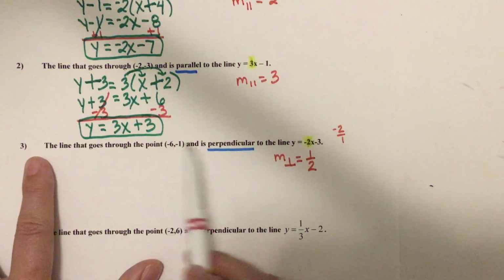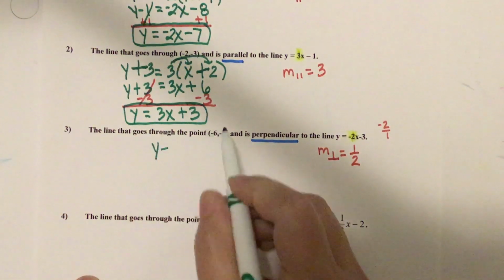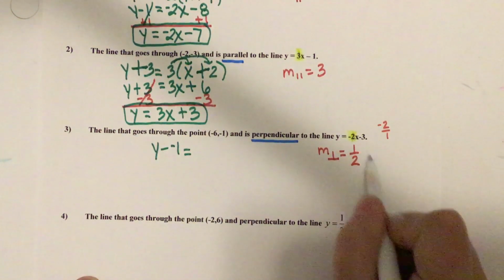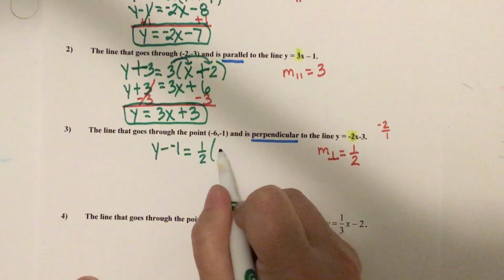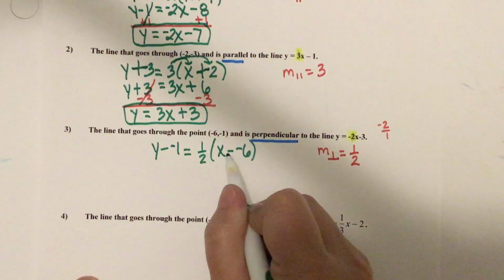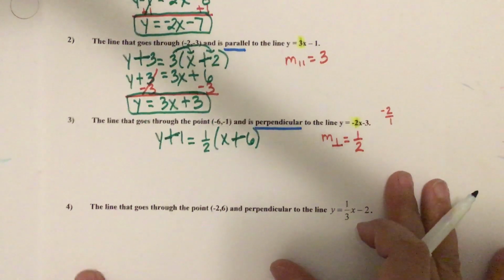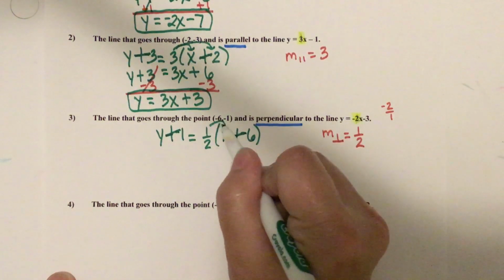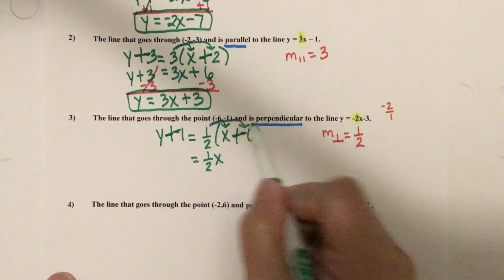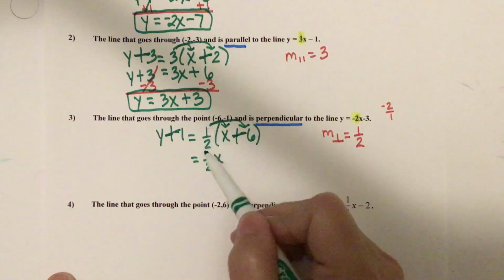Okay, I've got my point, I've got my slope, and I'm ready for point slope form. Here we go. Y minus -1, that's the y coordinate, equals my perpendicular slope, 1/2, parentheses, x minus -6, because that's the x coordinate. The minus the negative makes a big old plus. Now let's distribute. What's 1/2 times x? 1/2 x. Now what's 1/2 times 6? Now this is easy to do in your head. What's half of 6? Half of 6 is 3.